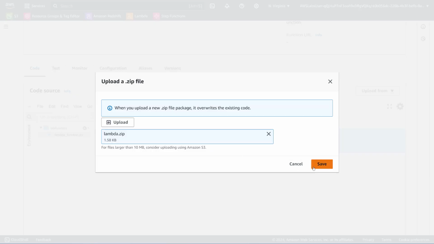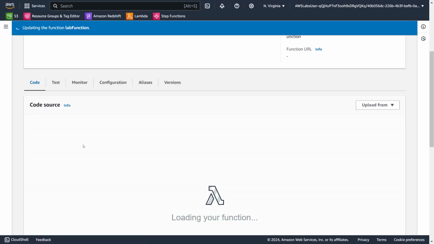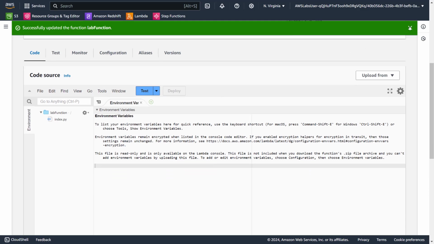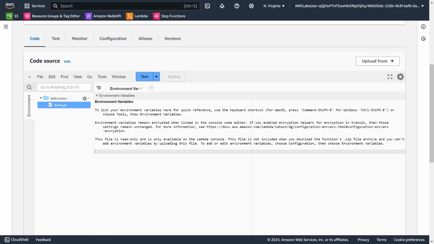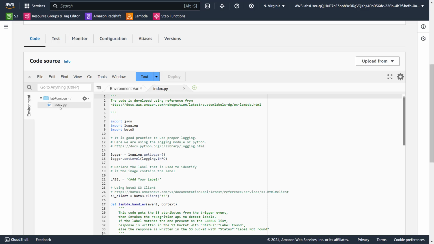Okay, we have the file here. Let's save, so it will import the code into this function. Let me open it. As you can see, since it's index.py, we have to change the handler name. Usually it is lambda_function, I guess.